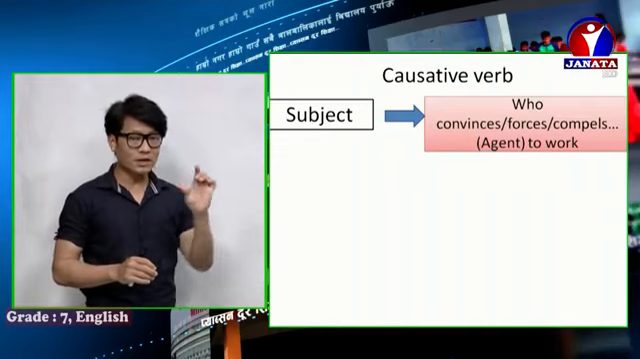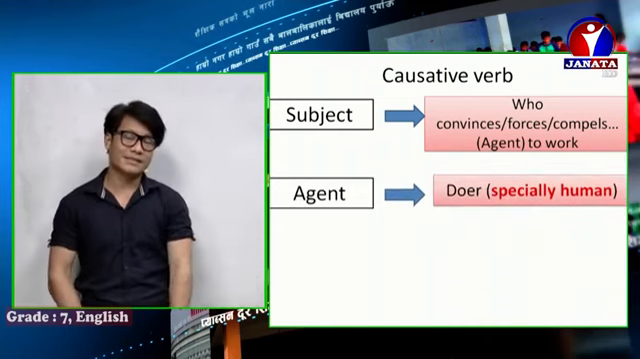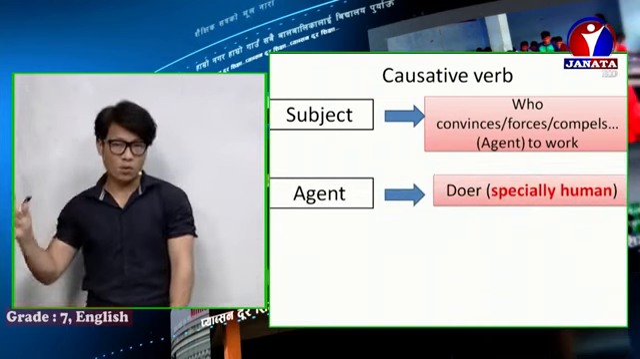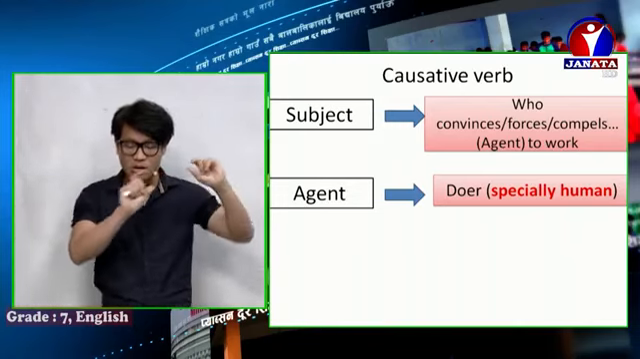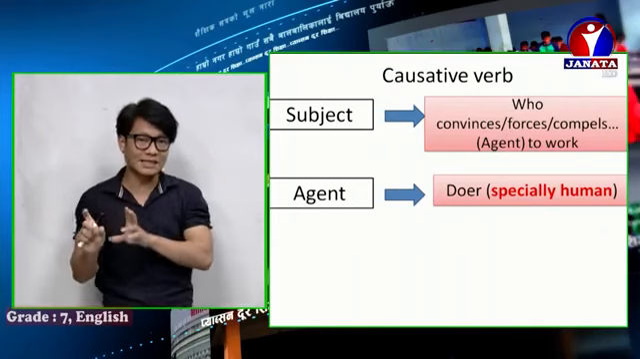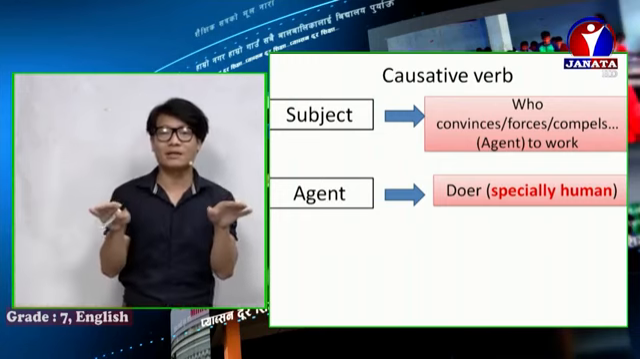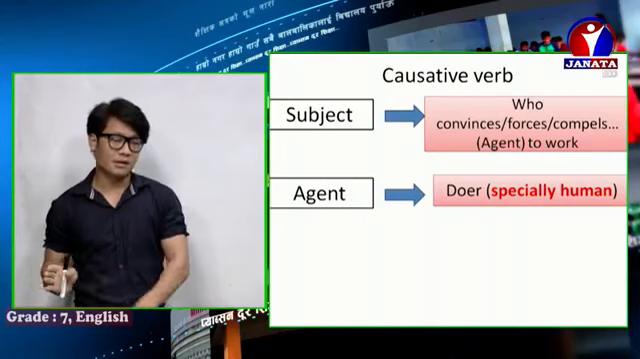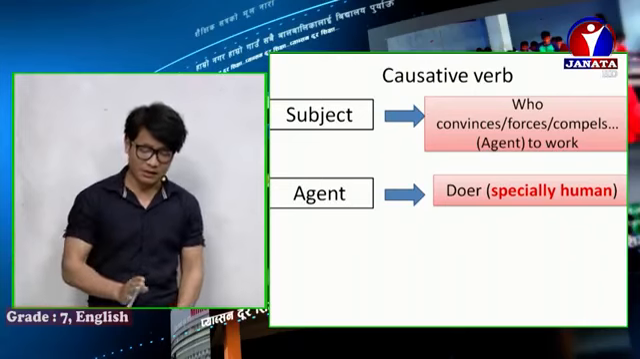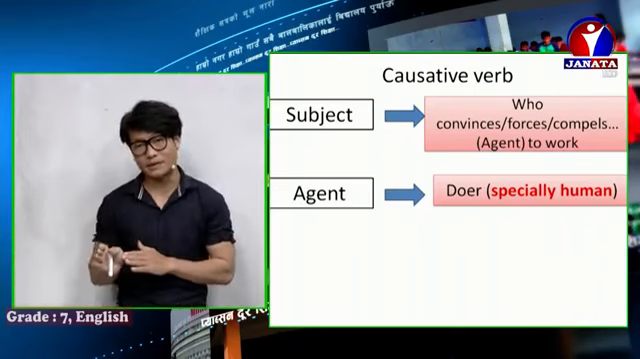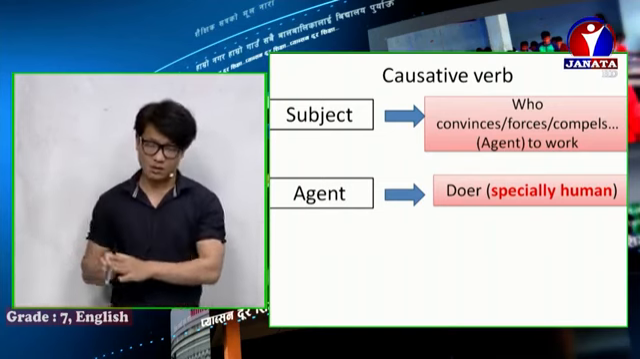So then what is agent here? Agent means doer, simply the doer who does work. Subject convinces or compels or permits or forces or wishes the agent, and the agent does the work. Agent means simply doer, especially human beings. Sometimes we also make animals do something, but here we will talk especially about human beings.